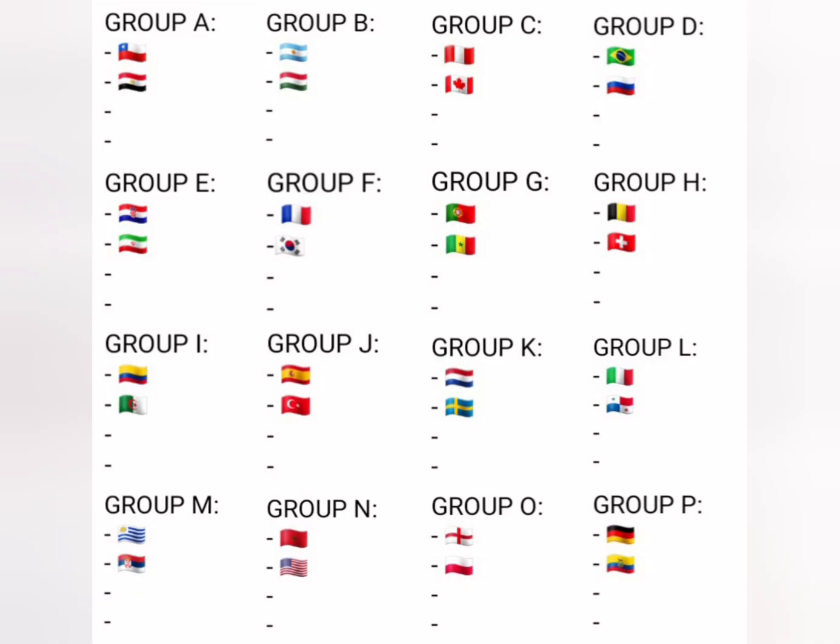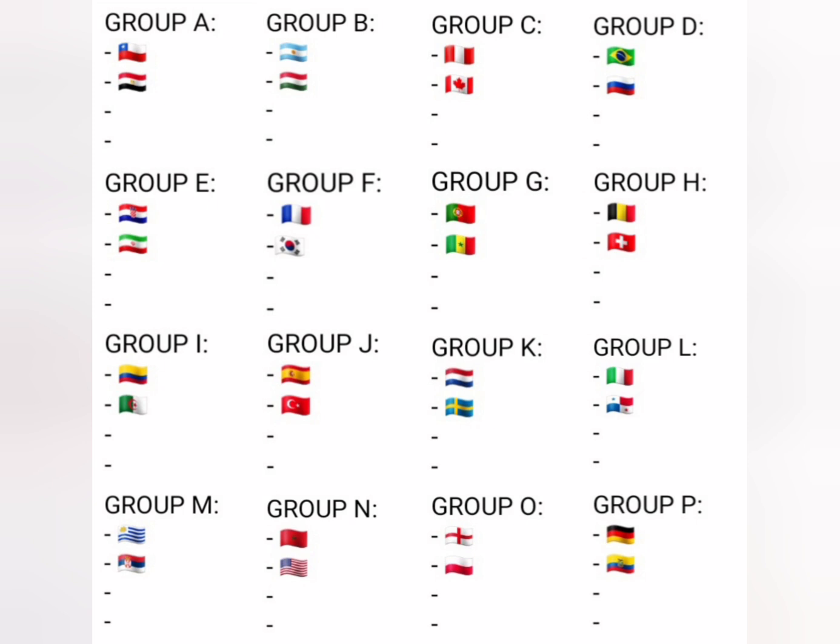So currently the groups are looking like this. In Group A we have Chile and Egypt. In Group B, Argentina and Hungary. In Group C, Peru and Canada. In Group D, Brazil and Russia. In Group E, Croatia and Iran. In Group F, France and South Korea. In Group G, Portugal and Senegal. In Group H, Belgium and Switzerland. In Group I, Colombia and Algeria.